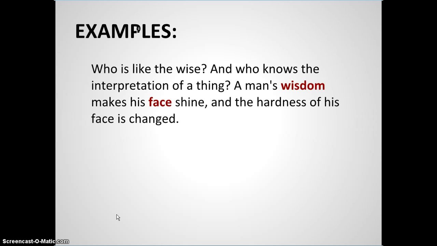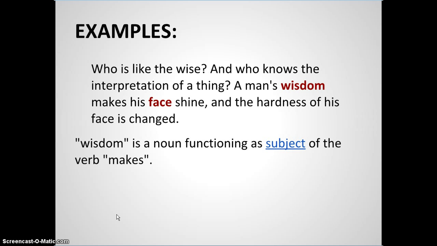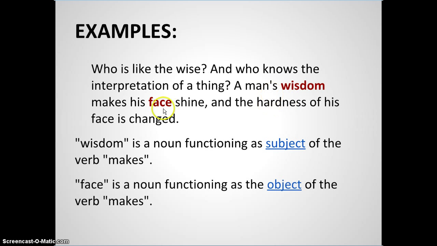So here we have two nouns, wisdom and face. And if I'm going to parse those nouns, identifying their part of speech and their function, wisdom is a noun functioning as subject of the verb makes. So here's makes and here's its subject. Face is a noun functioning as the object of the verb makes. And a good way to kind of think of that is to take the subject plus the verb and ask the what question. So wisdom makes what? Well, it makes his face shine.